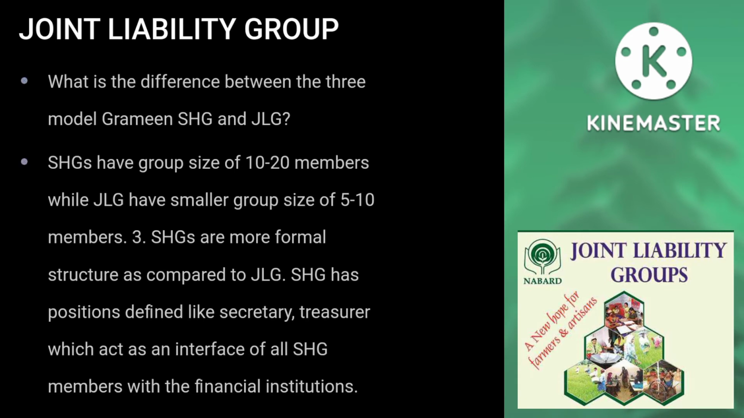What is the difference between the three models: Grameen, SHG and JLG? SHGs have a group size of 10 to 20 members while JLGs have a smaller group size of 5 to 10 members. SHGs are a more formal structure as compared to JLG. SHG has positions defined like secretary, treasurer, which act as an interface of all SHG members with the financial institutions.